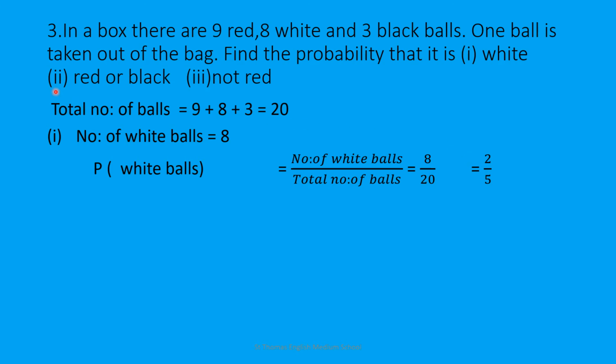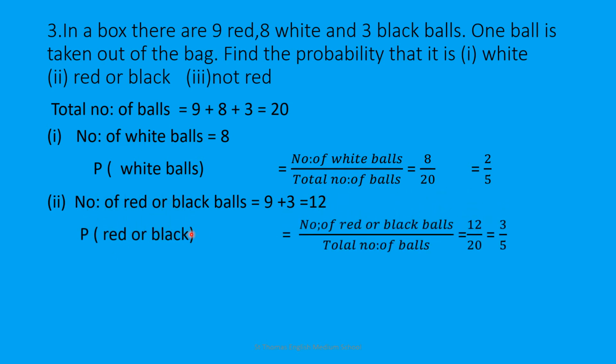Now question number 2, that is the probability that the ball you got is red or black. That means it won't be white but red or black. So for the number of red or black balls, you have to add the number of red balls and number of black balls. That is 9 plus 3, that is 12. Now we have to find the probability of getting red or black balls. That is number of red or black balls upon total number of balls, that is 12 upon 20. By cancelling the common factor, you get it as 3 upon 5.